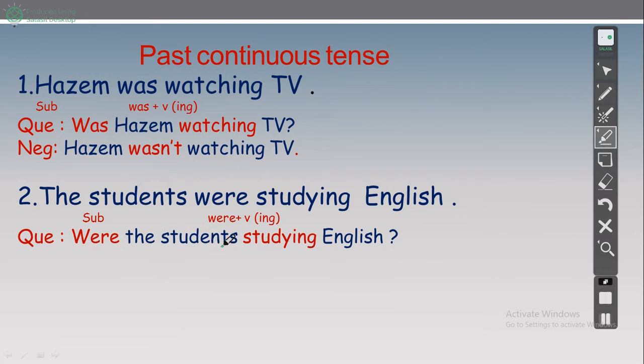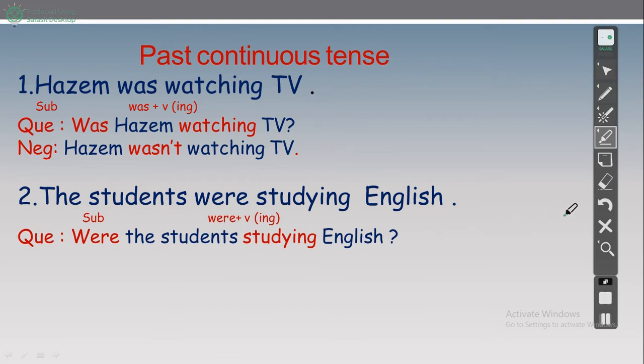Were the students studying English? هل كانوا الطلاب يدرسوا English? So what is the answer? Yes, they were, or no, they weren't. Right?